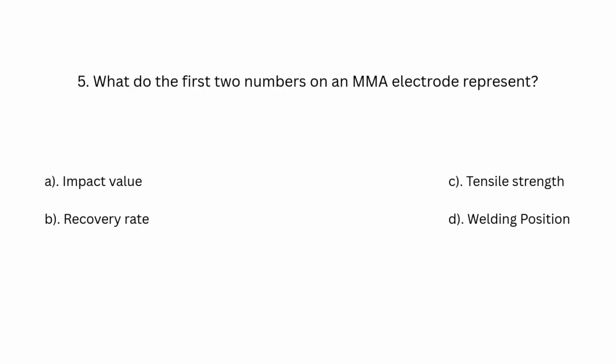Number 5. What do the first two numbers on an MMA electrode represent? A. Impact value. B. Recovery rate. C. Tensile strength. D. Welding position. Answer is C. Tensile strength.